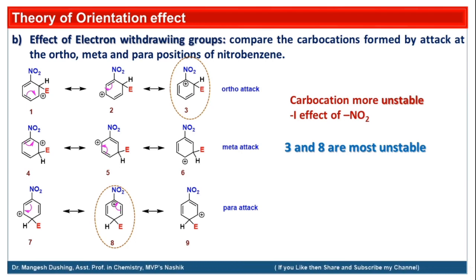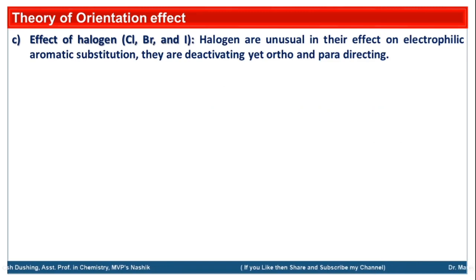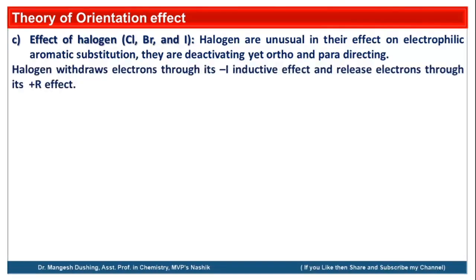While in the case of halogens like Cl, Br and I, the case is different, because halogens are unusual in their effect on electrophilic aromatic substitution, as they are slightly deactivating, but yet they give ortho and para substitution. The incoming group is attached at the ortho and para positions as a major product.